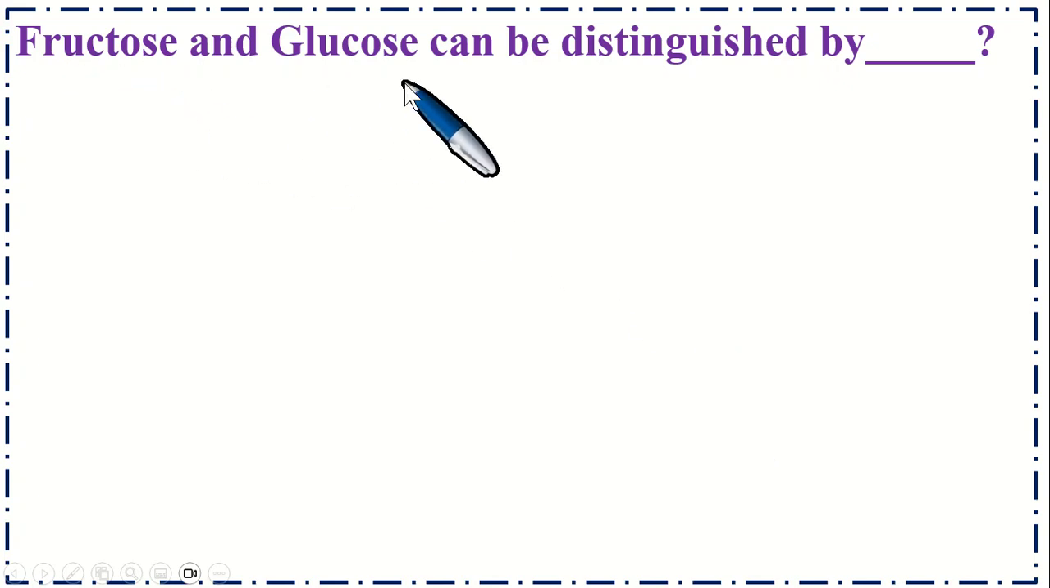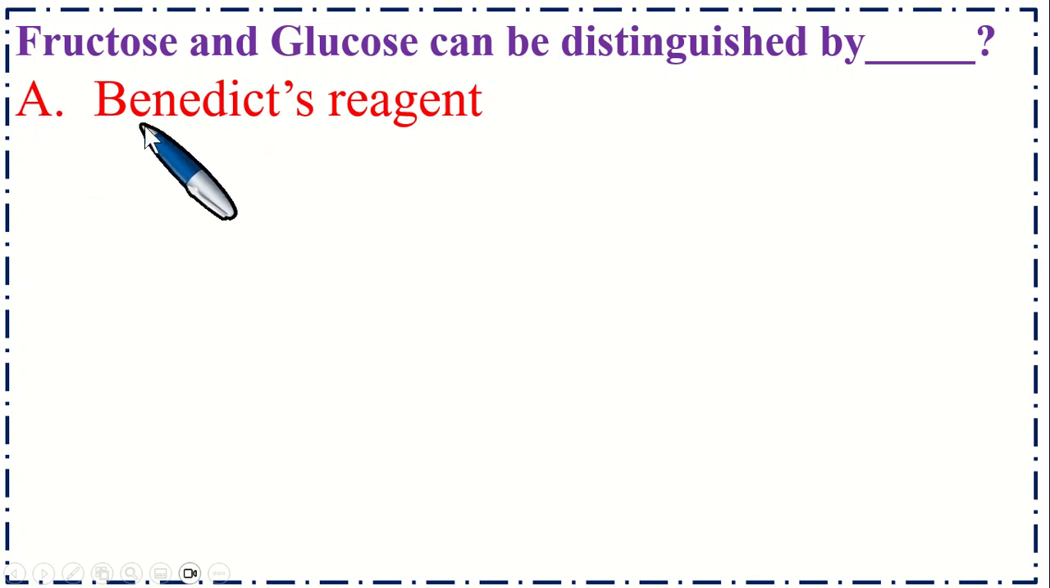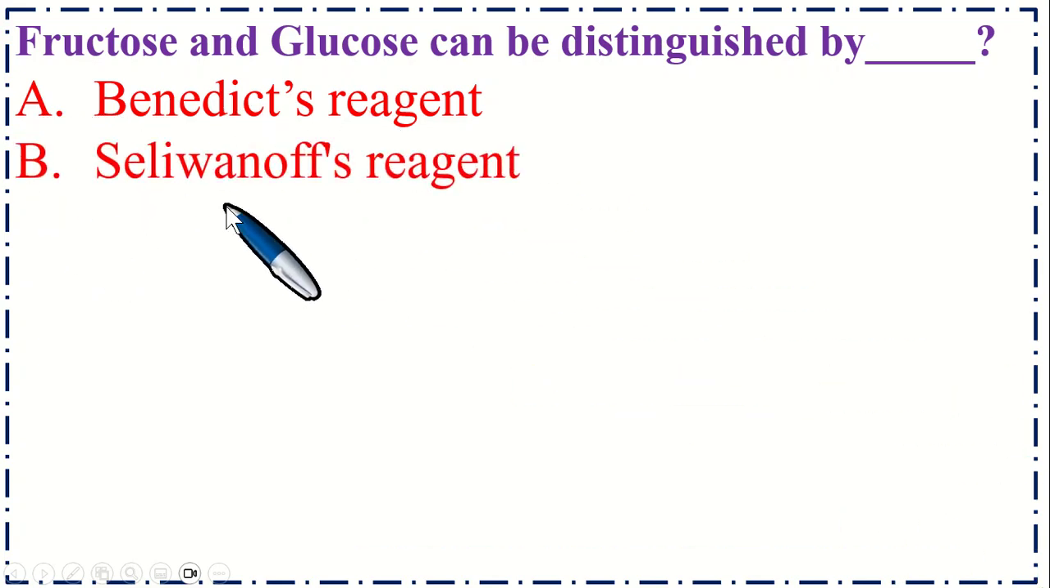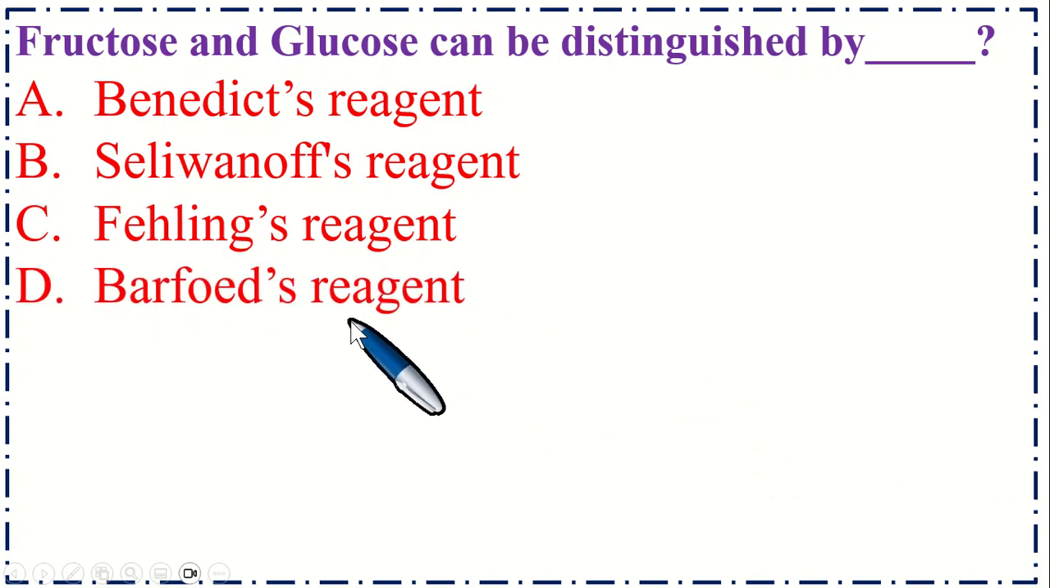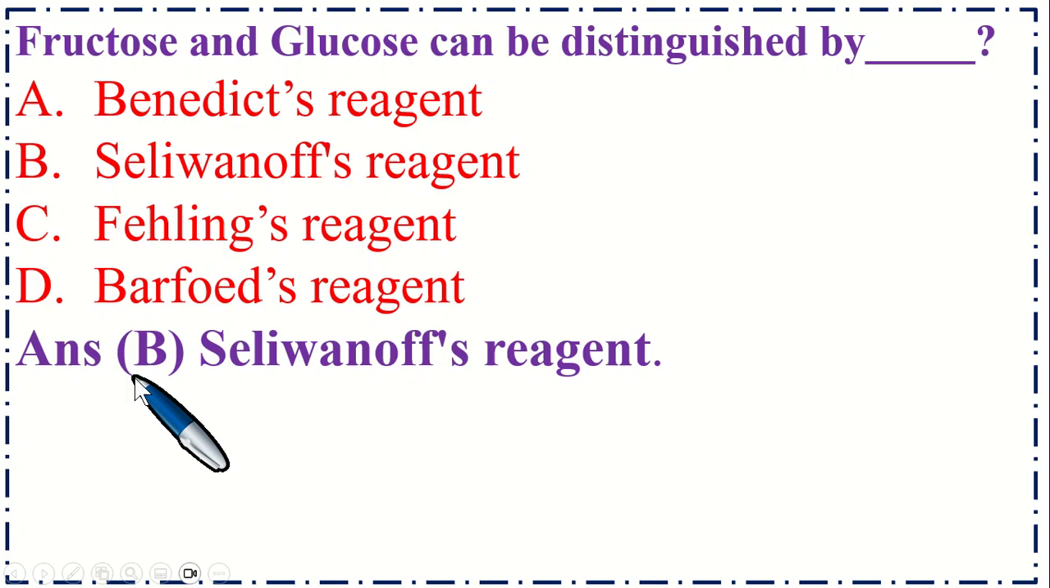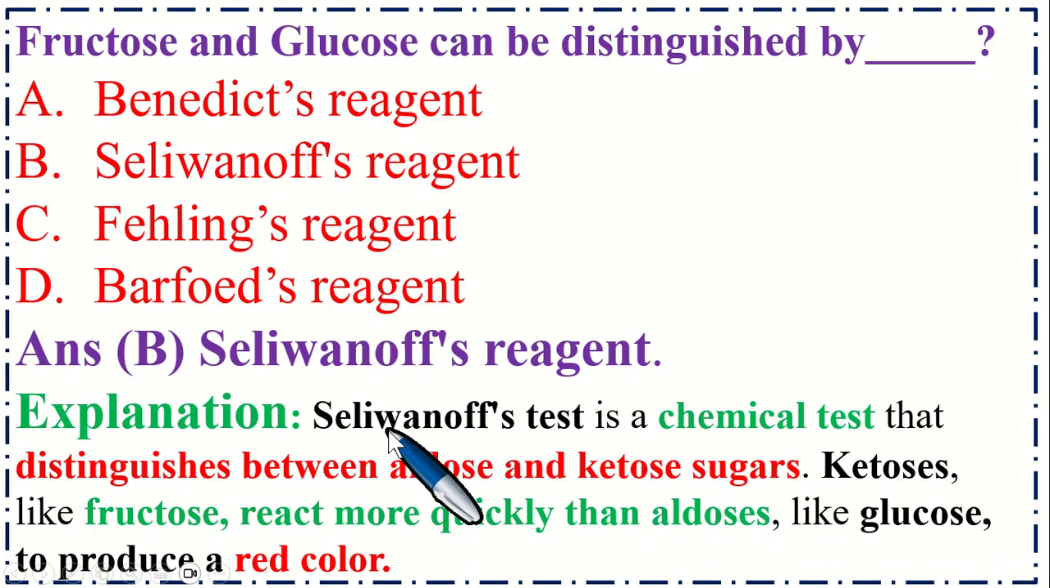Fructose and glucose can be distinguished by dash. Option A, Benedict's reagent. B, Seliwanoff's reagent. C, Fehling's reagent. And option D, Barfoed's reagent. So the correct option is B, Seliwanoff's reagent. Explanation is Seliwanoff's reagent test is basically a chemical test that distinguishes between aldose and ketose sugar. Ketoses like fructose react more quickly than aldoses like glucose to produce a red color.